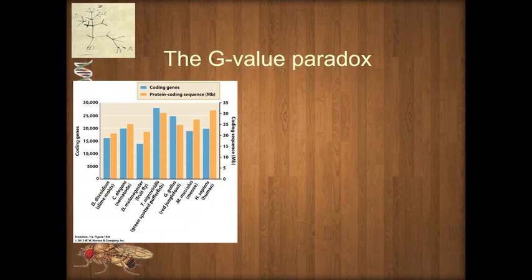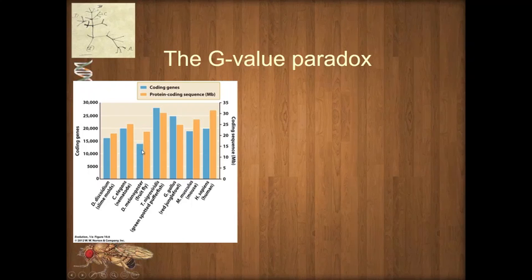And so they began to do that. And what they realized is that there still wasn't a clear trend, that some much simpler organisms like C. elegans can have larger number of genes and larger number of splicing products, which is kind of what we're looking at, the codes and then the protein coding sequences. So these are the genes themselves and then how many different variants we have.